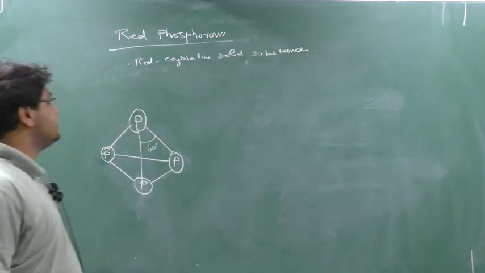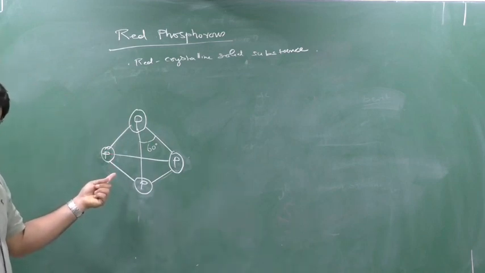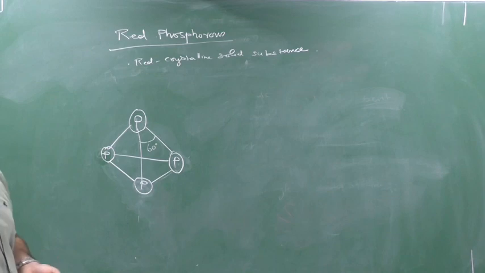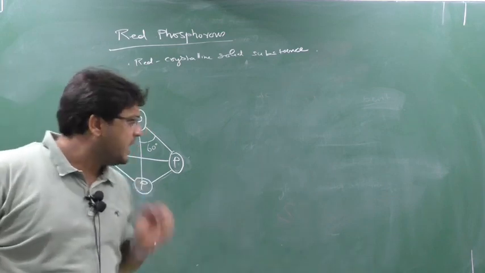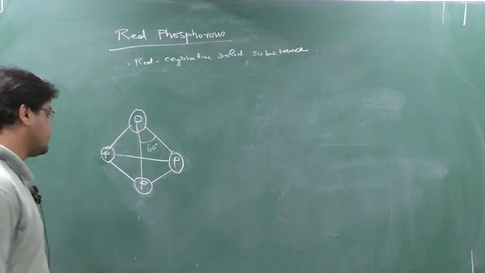Now see here. This is the structure of white phosphorus. Now how is red phosphorus made? There is one process: we heat white phosphorus at 576 Kelvin in the absence of air. But first see the structure of red phosphorus. Now what happens?